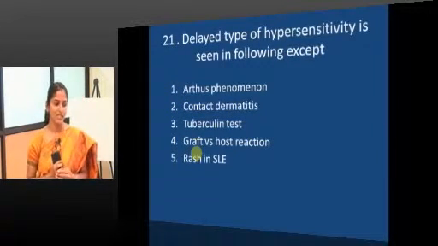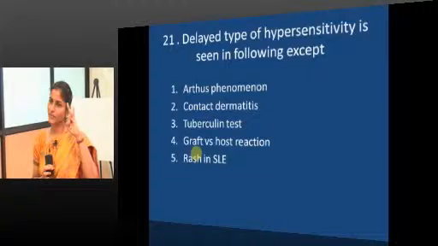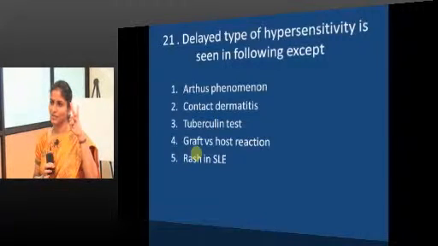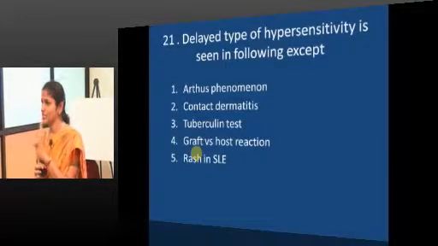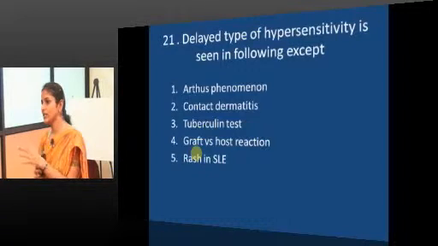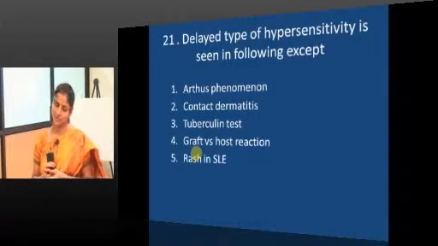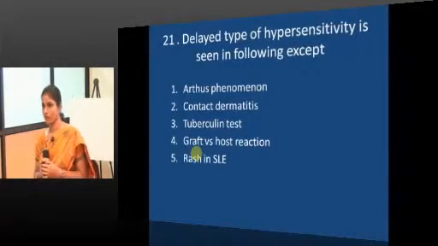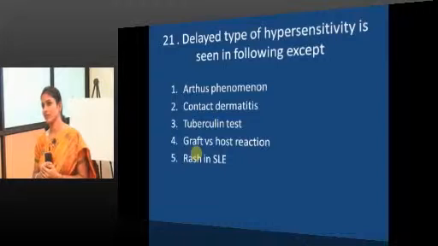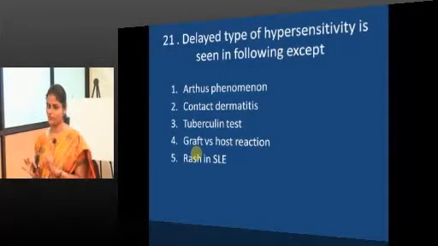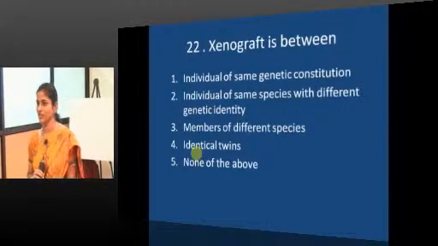Delayed type hypersensitivity is seen in the following except: Arthus phenomenon, good. Contact dermatitis, granuloma formation, cytotoxicity, and contact dermatitis, all these are prototypical examples of type 4 hypersensitivity. Tuberculin test, type 4. GVHD, type 4. Whereas hyperacute graft rejection is type 3. Rash in SLE, everywhere it is due to type 3. Xenograft is between...